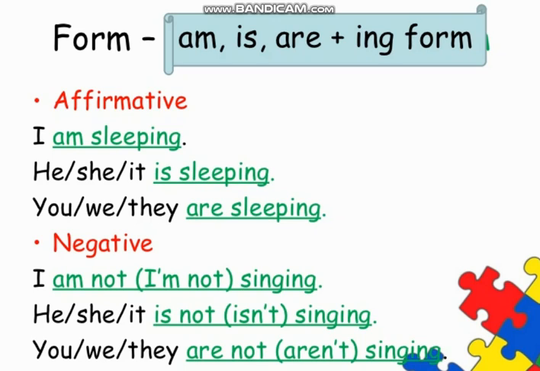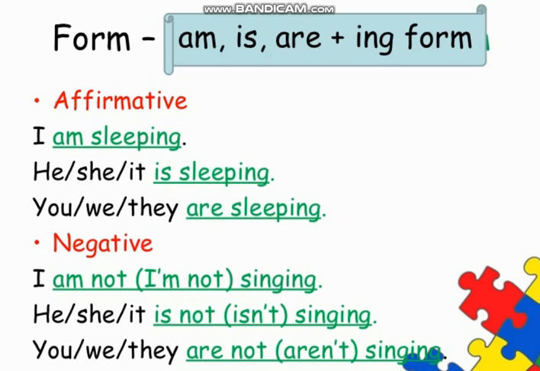Look at the affirmative sentence structure. I am sleeping, he, she, it is sleeping, you, we, they are sleeping. So in affirmative or positive sentences, the structure is very simple: before the ing form we use these helping verbs is, am, are. And here you can see which pronouns take which helping verbs.